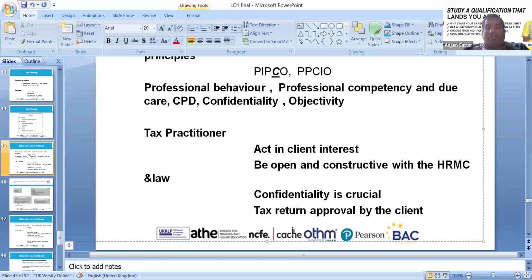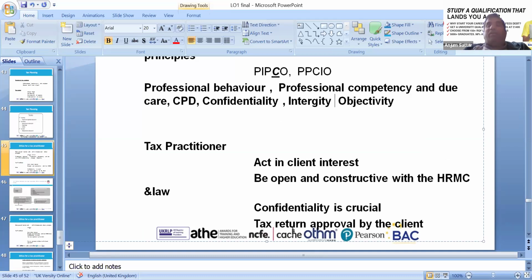So we can say I is the main one, integrity. Integrity means honesty. We have to be honest with their affairs. So we have to look at objectivity and integrity, and these are the ethics which we have to follow as practice in accounts and in tax.